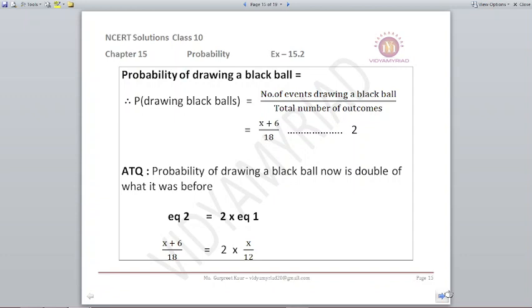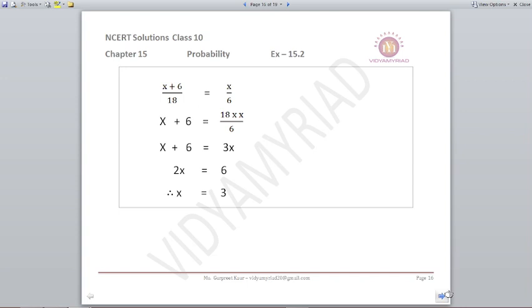Now we are told in the question that the probability of drawing a black ball now is double of what it was before. So we can say that equation number 2 will be equal to twice of equation number 1. So x plus 6 upon 18 is equal to 2 into x upon 12. So we can find out x on solving this. x comes out to be 3.